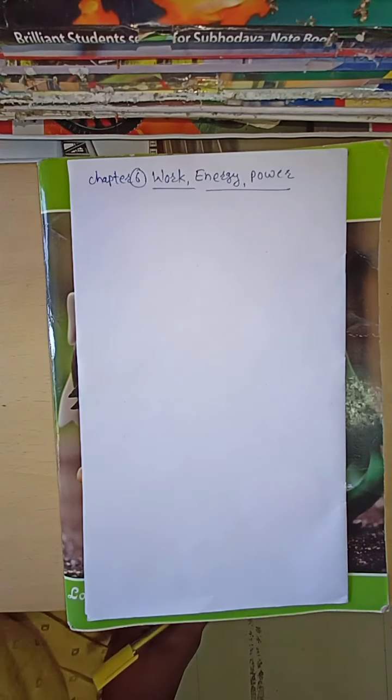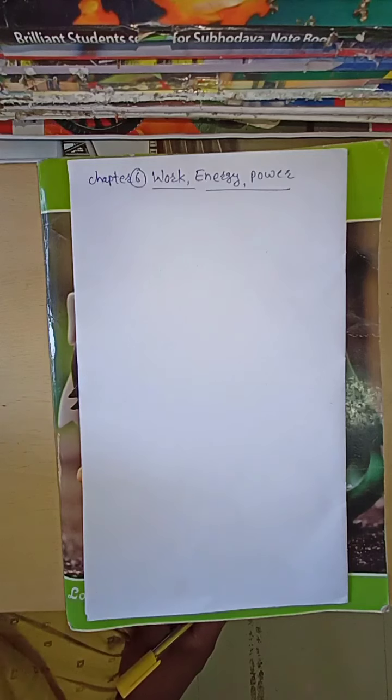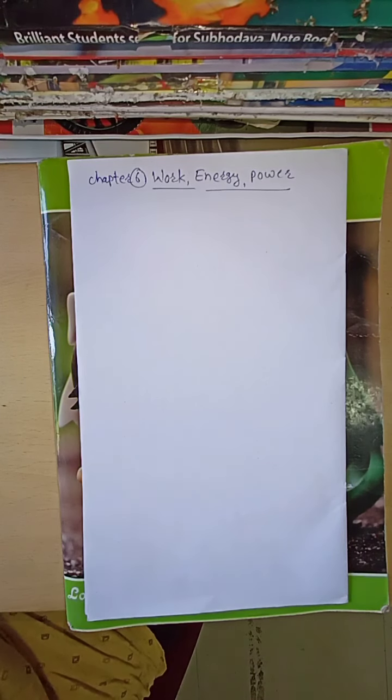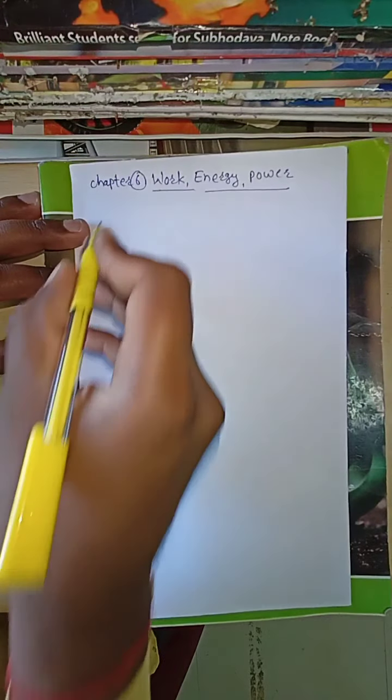Today we have started a new chapter, chapter number 6, work, energy and power. In that chapter we will discuss what is meant by work, what is meant by energy and what is meant by power. Before going to discuss work, energy and power, we need some mathematical concept. That concept we will learn today, that is the scalar product.